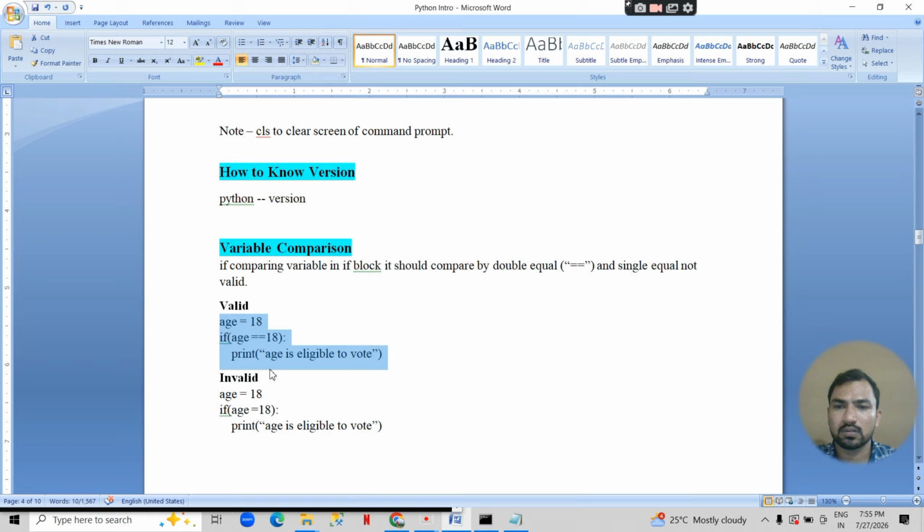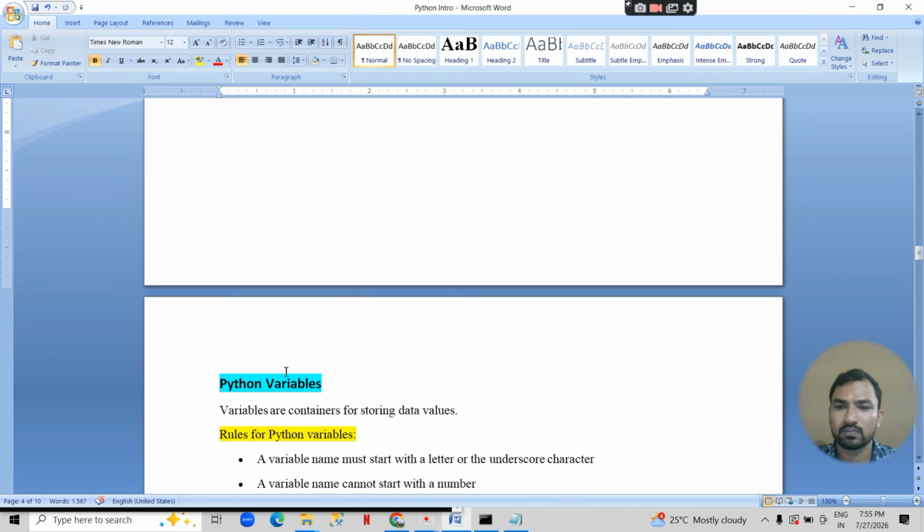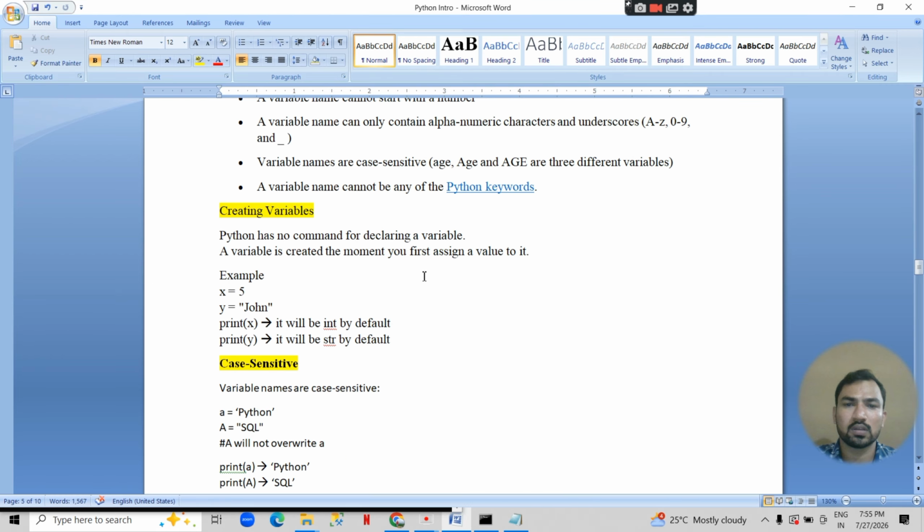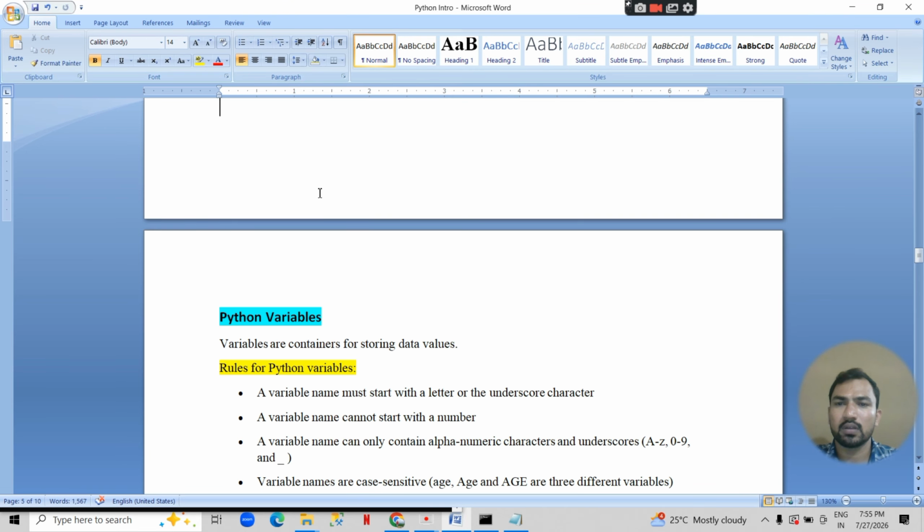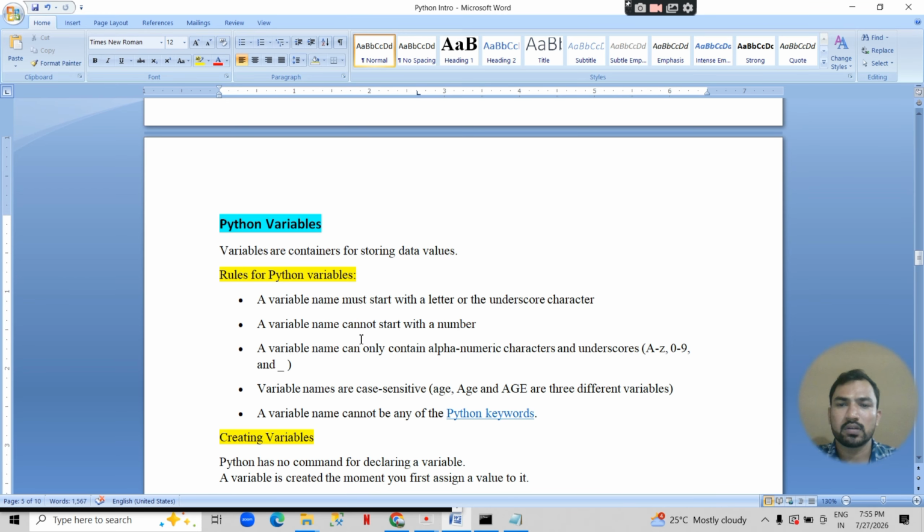Okay, what is next? Next is Python variables. There are some points we need to think about for variables. A variable name can include A to Z characters, 0 to 9 numbers and underscore, but it should not start with a number. Please remember this point.